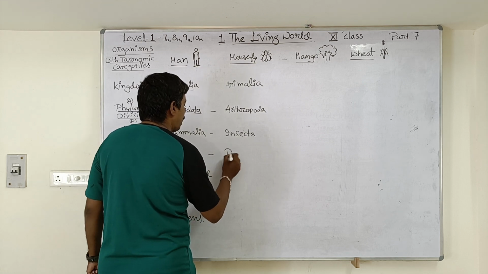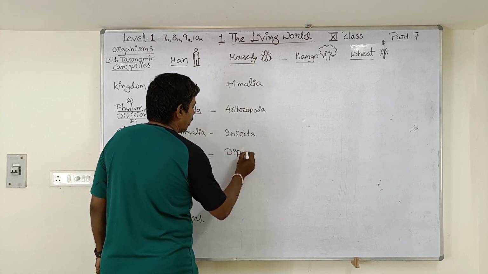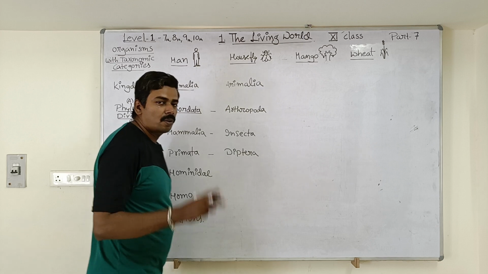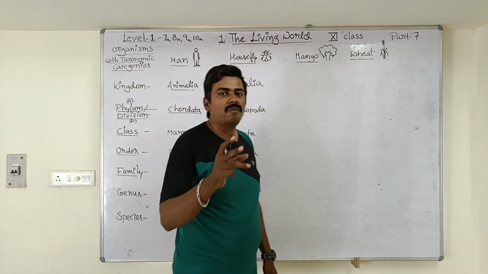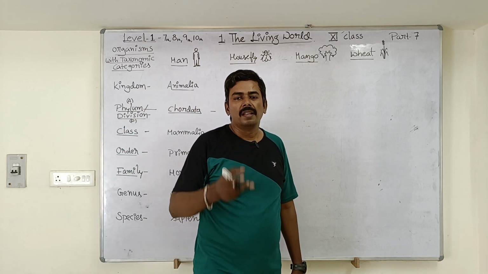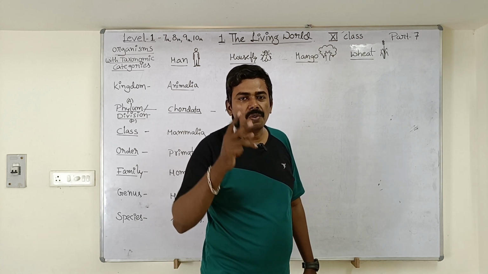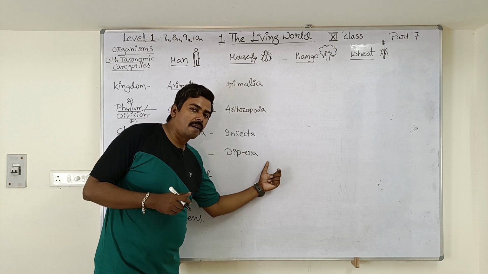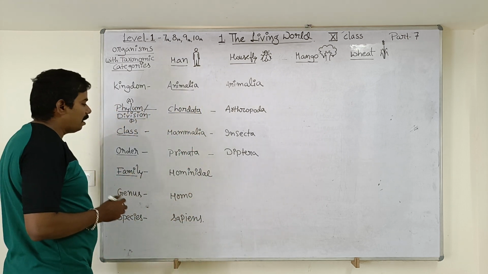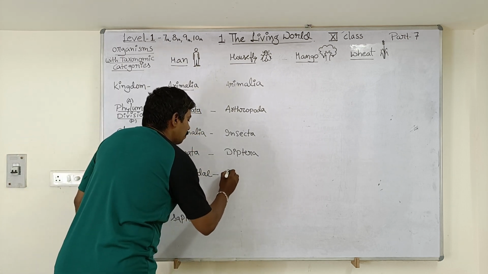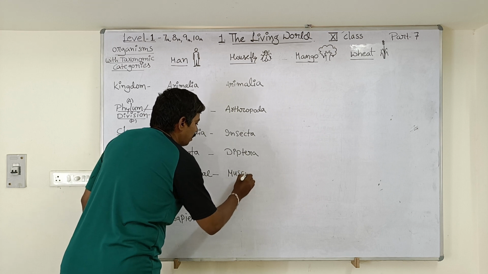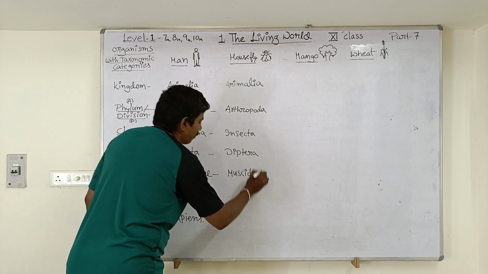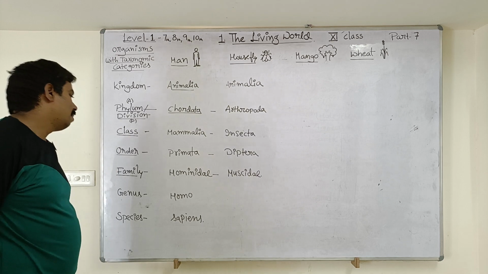Order is Diptera. Diptera means there are two wings in the housefly, which are helpful for flying and locomotion. Because of the presence of two wings in this particular insect, it is kept in an order called Diptera. Next, family. Housefly is kept in family Muscidae.